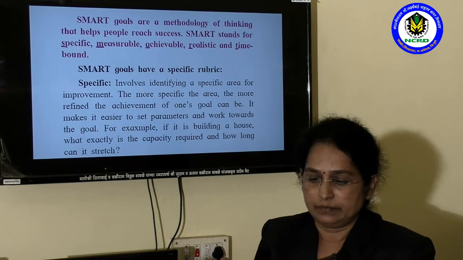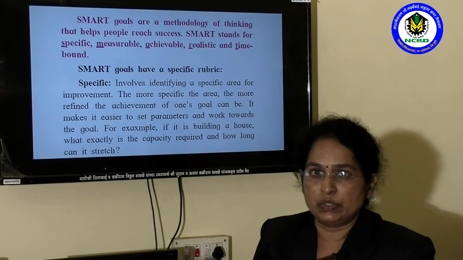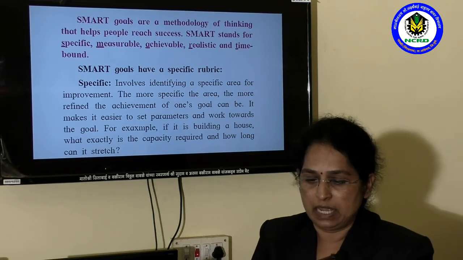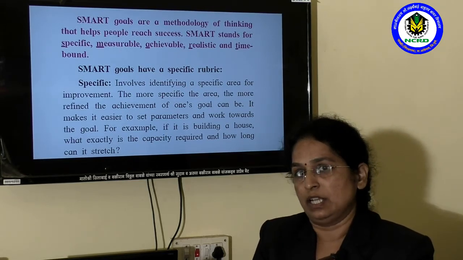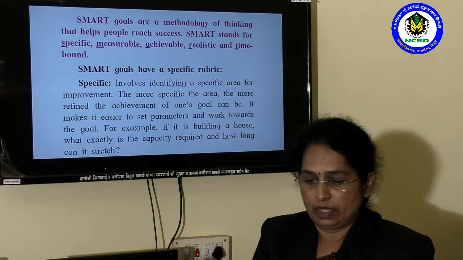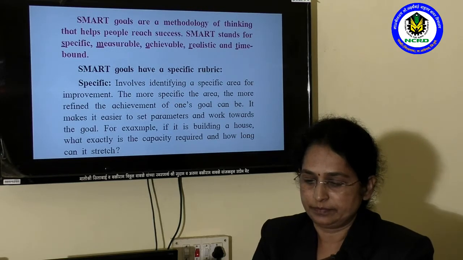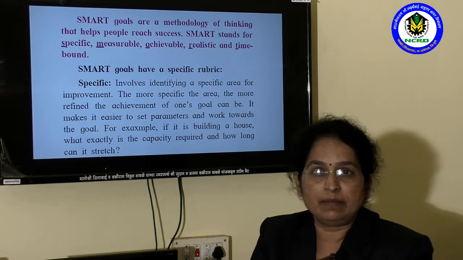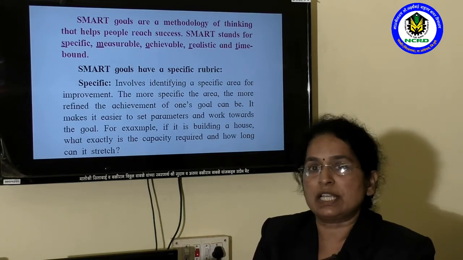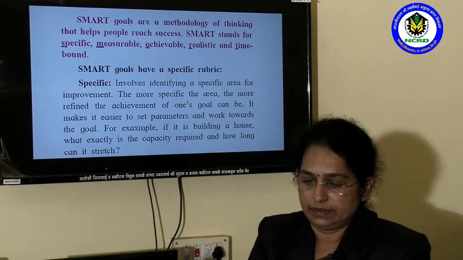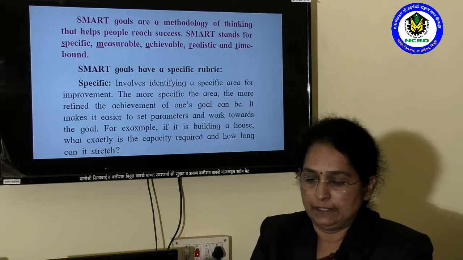It means we should choose the specific area that will help us to get our goal correctly, perfectly. The goal achievement will be perfect when our area is specific. So choose the specific area while setting your goal.